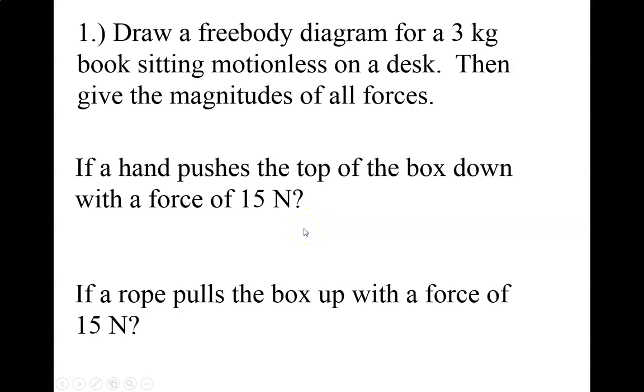So draw a free body diagram for a 3 kilogram book sitting motionless on a desk and give the magnitude of all the forces. What if a hand pushed down with 15 newtons, and what if a rope pulled up with 15 newtons? Okay, so we'll work the first part first.